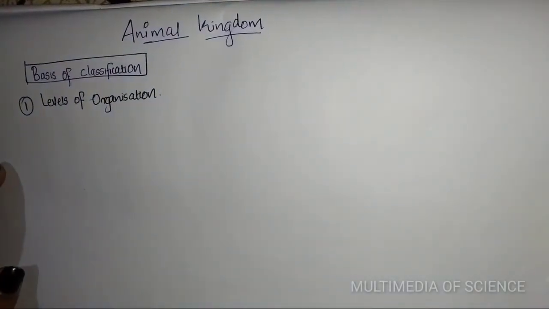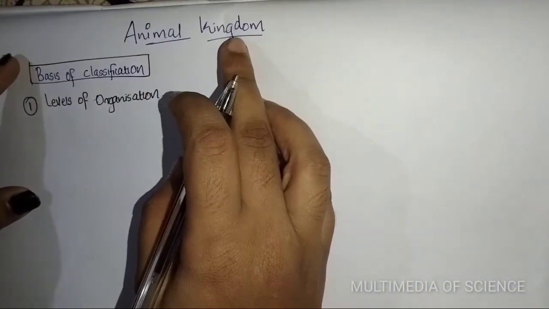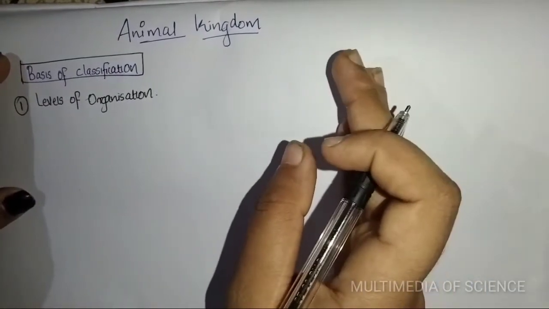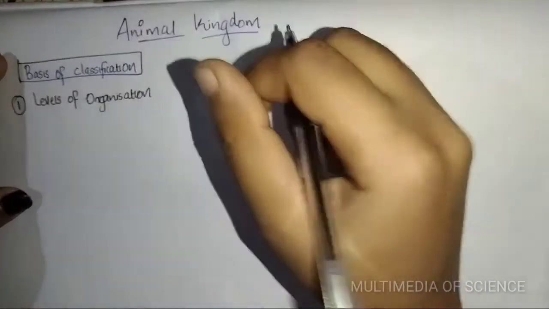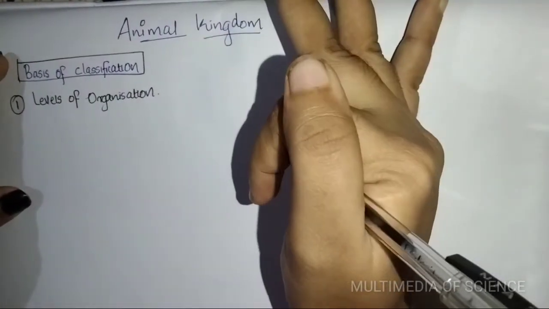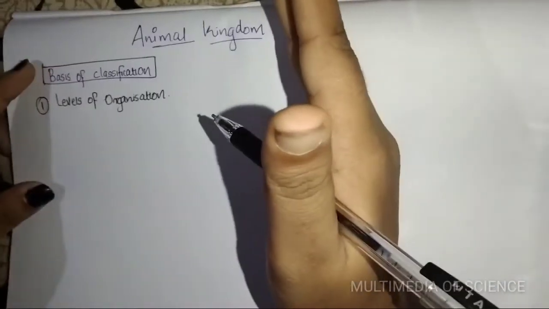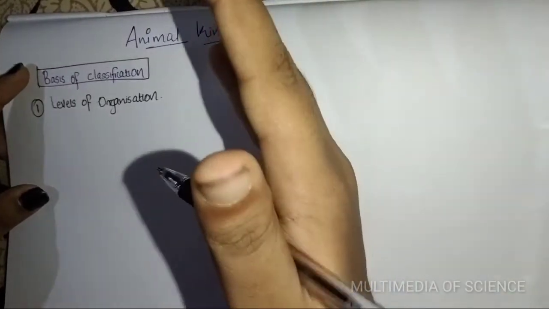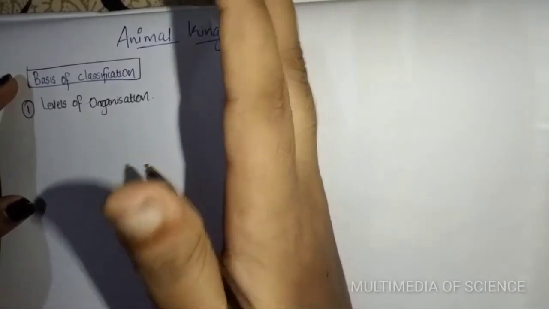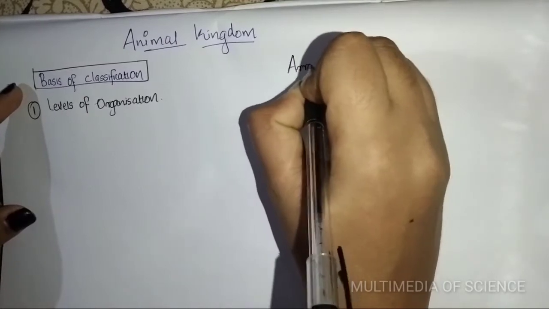There are some more levels which are discussed in the classification of the animal kingdom. The fundamental features used in animal classification include the arrangement of cells, body symmetry, nature of coelom, patterns of digestive systems, and the circulatory or reproductive systems. Five features are used in animal classification. Which are they?